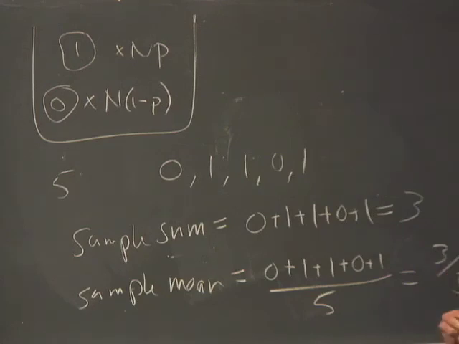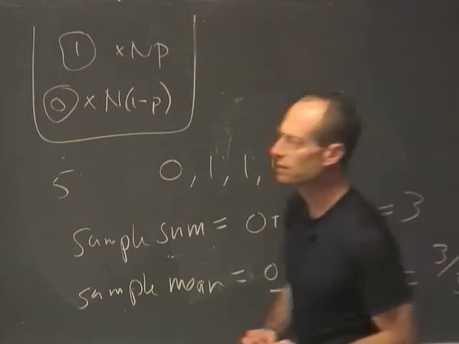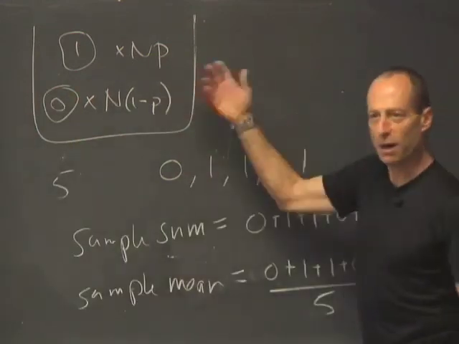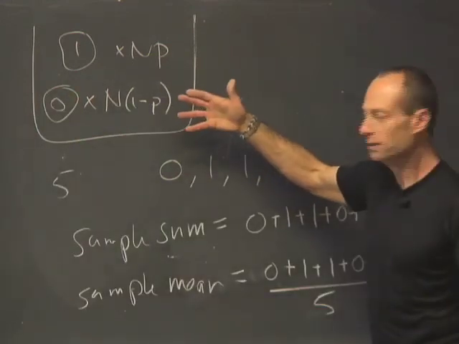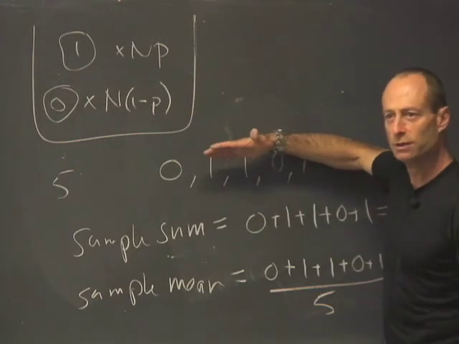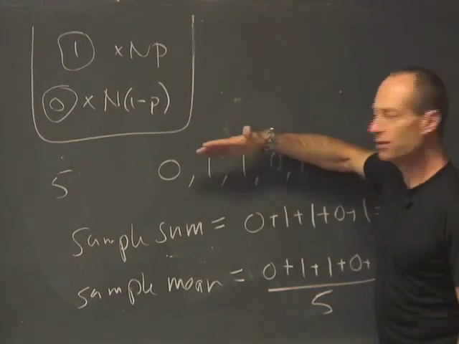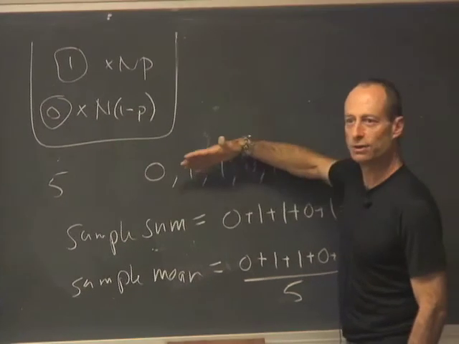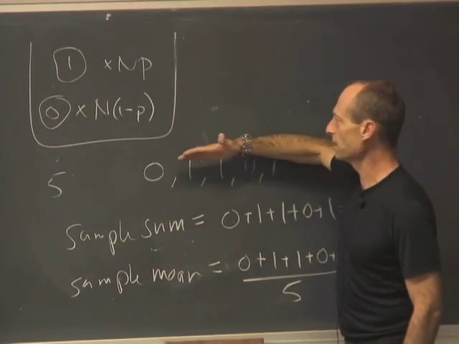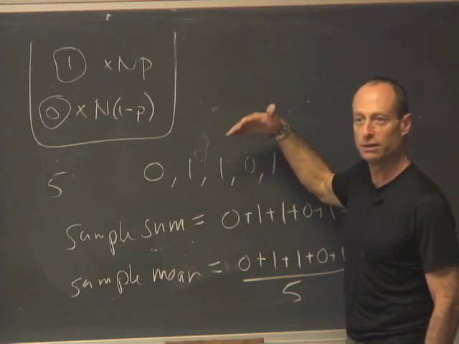Okay? So suppose that I pull 5 tickets at random out of this box with replacement. Then the number of tickets labeled 1 I get is going to be random. On average, the fraction of tickets labeled 1 in the sample is going to be little p. The sum of the labels on the tickets I get is going to be little n times little p on average.